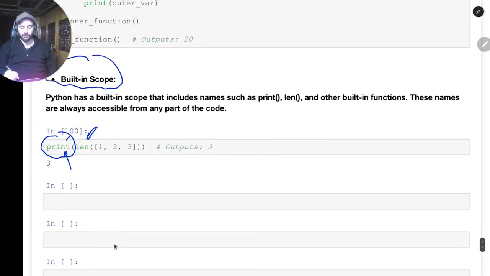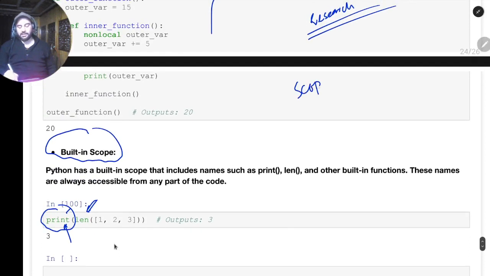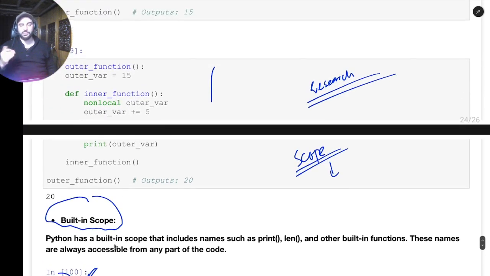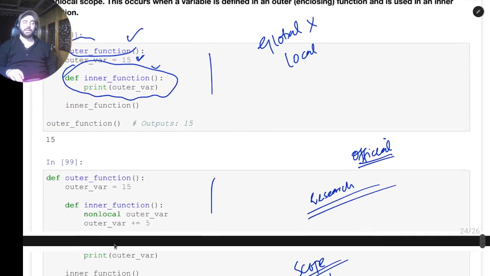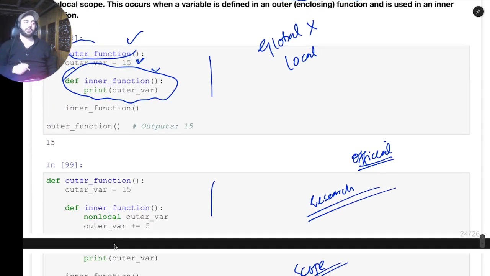I think the concept of scope is clear. I haven't dwelled much on this, because scope itself will take 1 to 2 hours to explain every nitty-gritty detail. So I want you to do a little bit of research about scope. Go to the official documentation, see what scope is, and try different examples. I will also try to include some assignment questions based on scope, so that you get well versed with it.